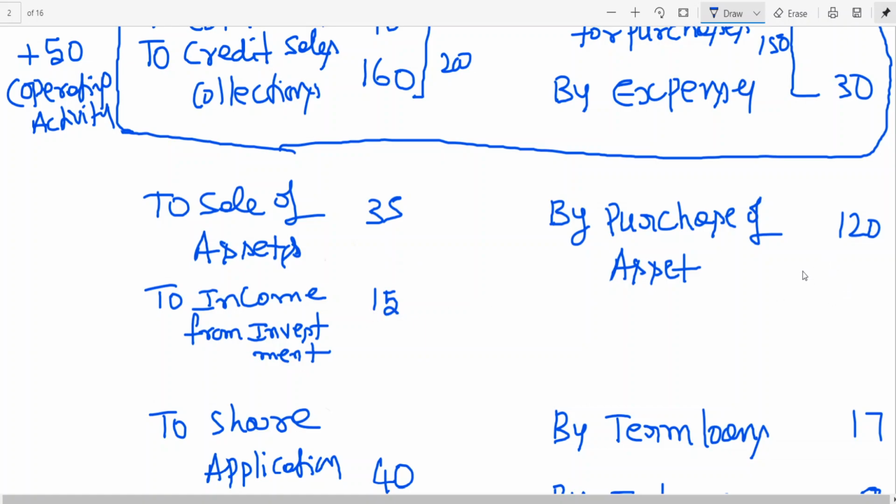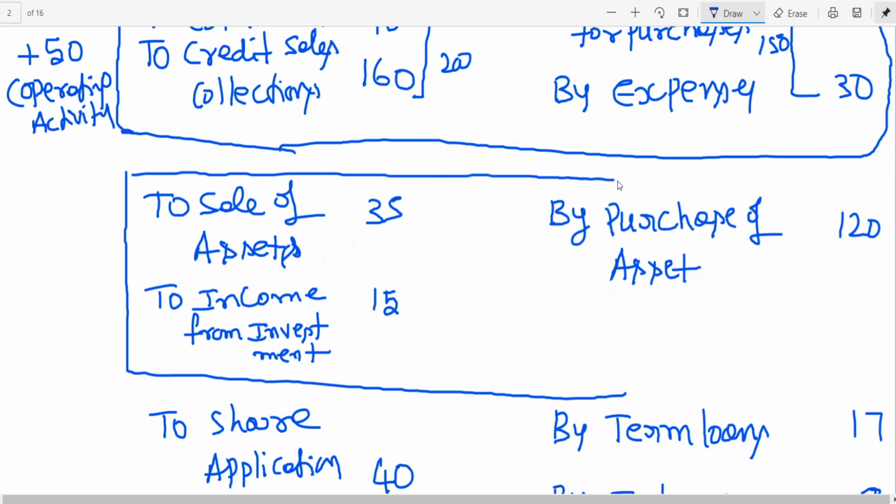When you are having money, you buy asset, and when you buy asset, on that you will be getting some investment, and if investment is not required, you may be selling it. So I think these can be called as investing activities.